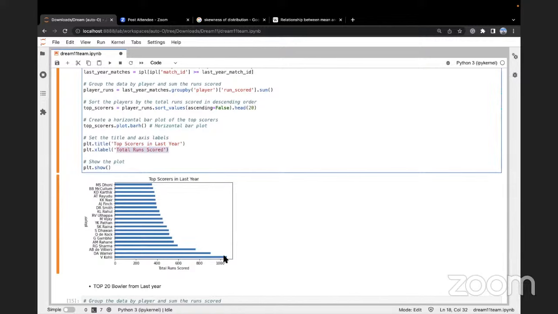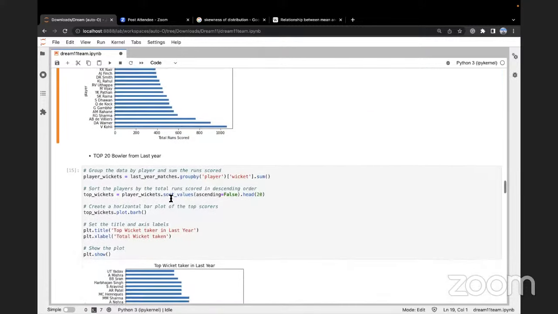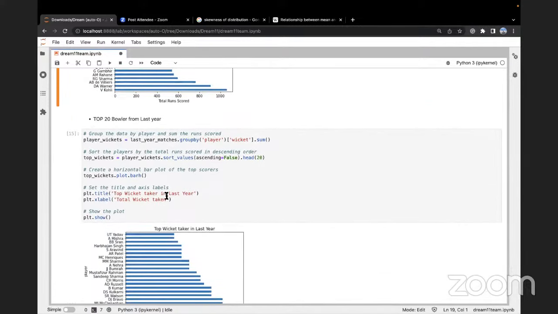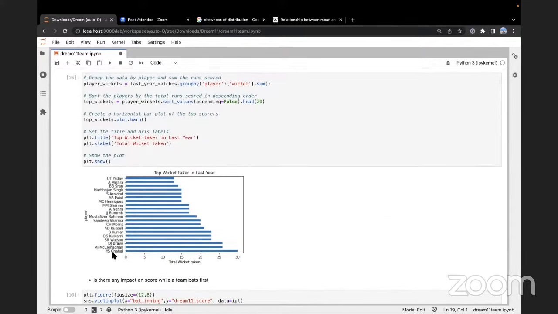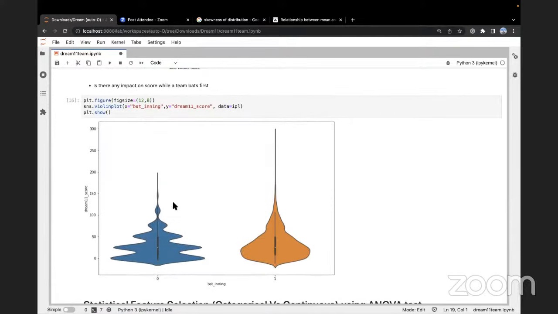So last year, one player scored 1,000 plus runs, which was Virat Kohli. Then there's David Warner, and just like that, we go till McCullum and Dhoni. Okay, so these are the top batsmen in last year. Similarly, we can do the top 20 bowlers from last year, and we can see that Yuzvendra Chahal was the best bowler. He took close to 30 wickets. And then just like that, we go to Umesh Yadav, who's taken approximately 12 to 13 wickets in last year. I hope I'm clear, all of you, yes or no?